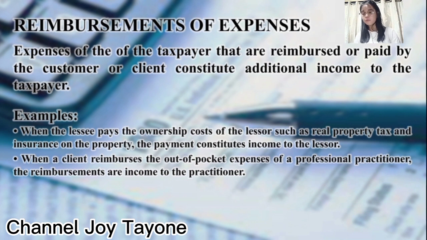First example or illustration, when the lessee pays the ownership cost of the lessor, such as property tax and insurance on the property, the payment constitutes income to the lessor. Second, when the client reimburses the out-of-pocket expenses of the professional practitioner, the reimbursement is income to the practitioner.